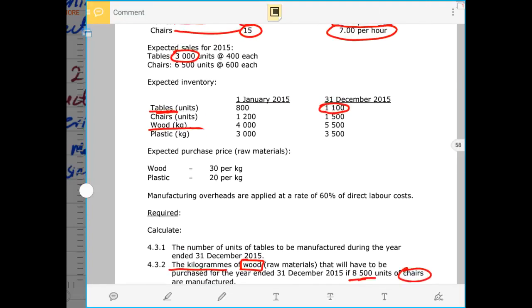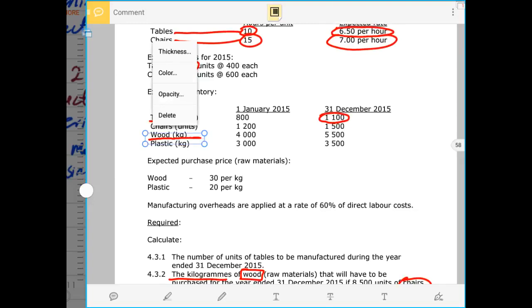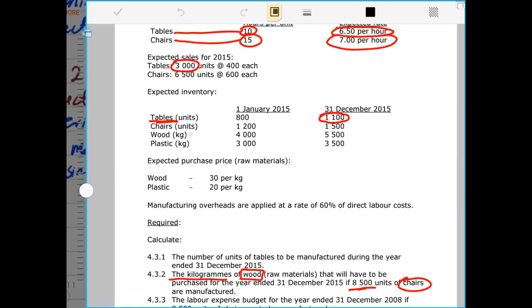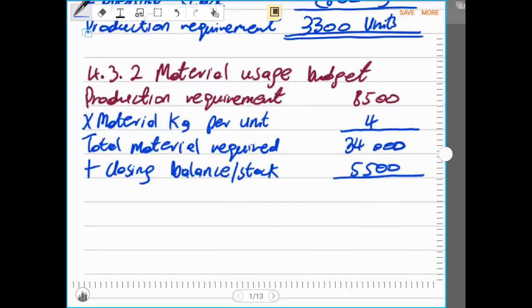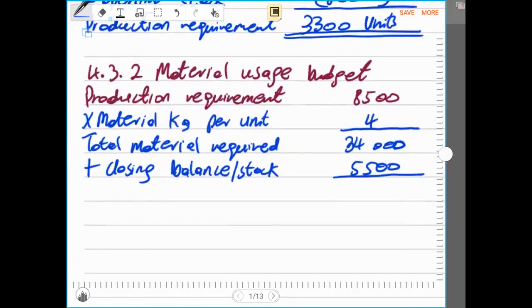So now we take the opening balance of wood and the closing balance of wood. Here we have the wood in kgs. Opening balance is 4,000 and the closing balance is 5,500. Remember, closing balance must always be added and opening balance must always be subtracted. So now we have to say plus closing balance of 5,500. This was not total but material required.